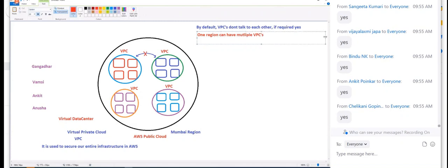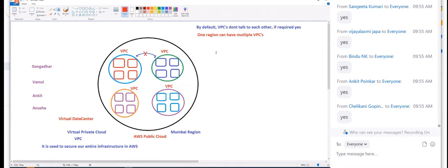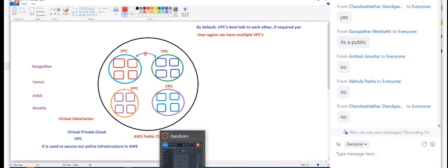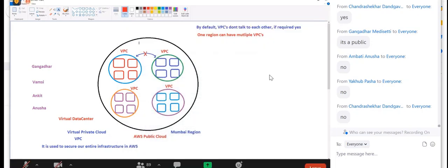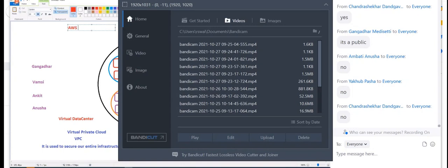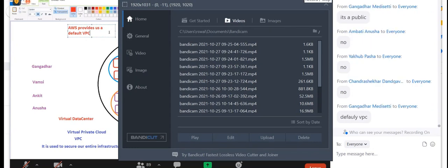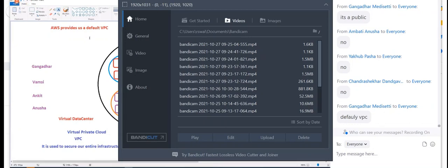So guys, can anyone go and launch instances in AWS now? Yes or no? Yes. Does AWS make it frustrating or difficult to launch our own instance? No, because remember, we definitely need to have a VPC. Your entire instances, databases, and data should be inside the VPC only. So AWS provides us a default VPC.